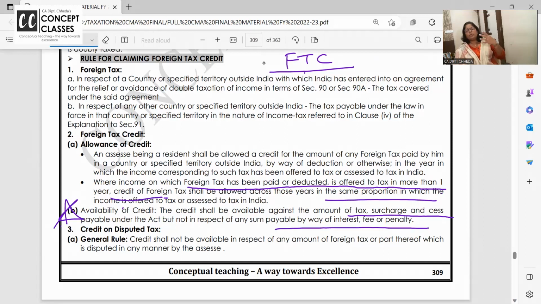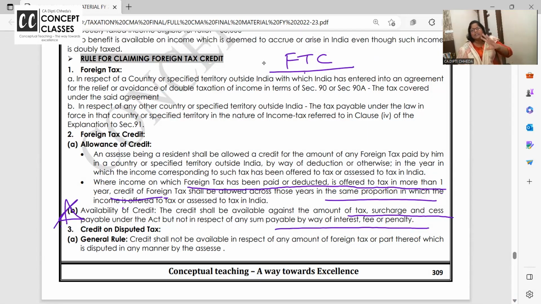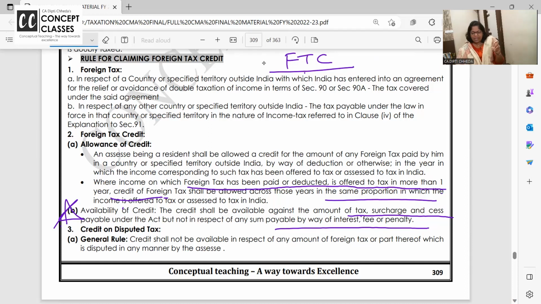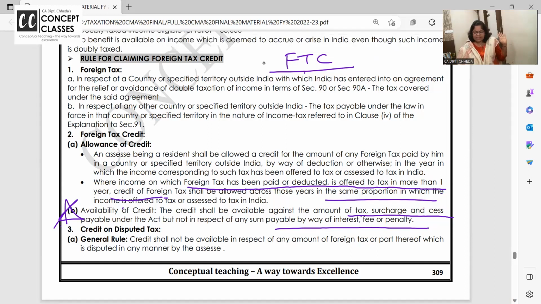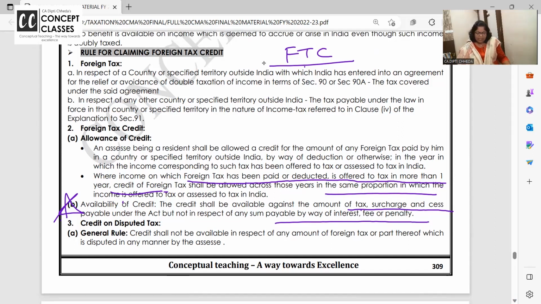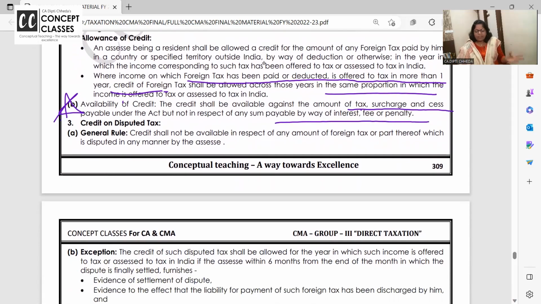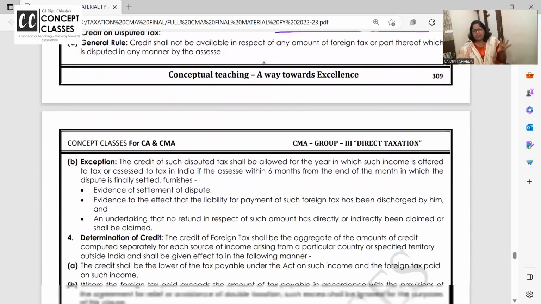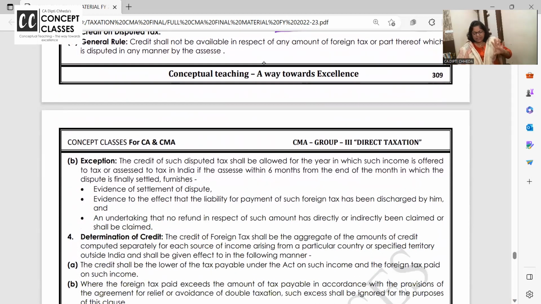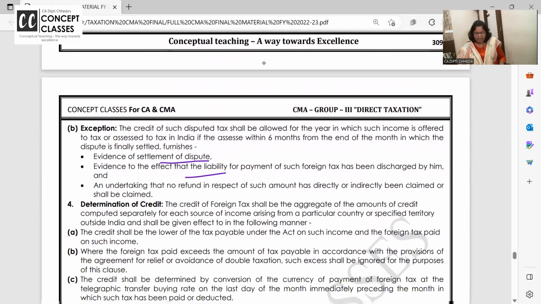You know, in India we pay 234A, B, C interest, penalty is also levied under 234H and F, and all different kinds of penalties are there. So whatever foreign tax you have paid, you can adjust it against the tax, surcharge and cess in India, not against anything else. Nothing else will be adjusted. Okay? Right? Now, credit on disputed tax. If the tax is disputed, we will wait, and when it is proved that this foreign tax credit is settled and proof is there, then you can take.